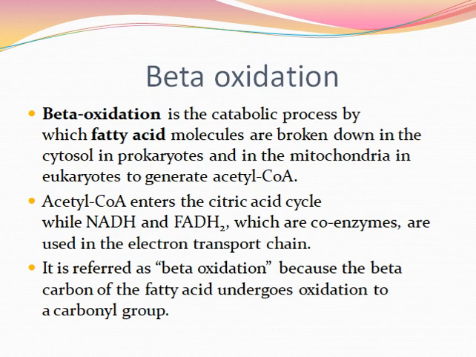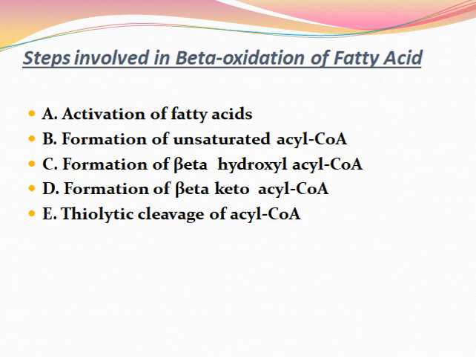Let's study the various steps involved in beta oxidation of fatty acids. A, activation of fatty acids. B, formation of unsaturated acetyl coenzyme A. C, formation of beta hydroxyl acetyl coenzyme A. D, formation of beta ketoacetyl coenzyme A. The last step, E, is thiolytic cleavage of acetyl coenzyme A.